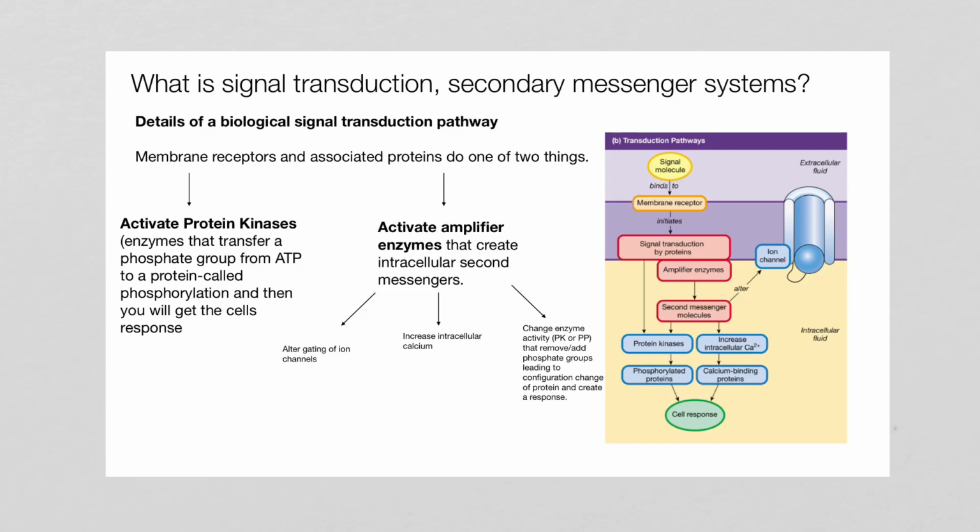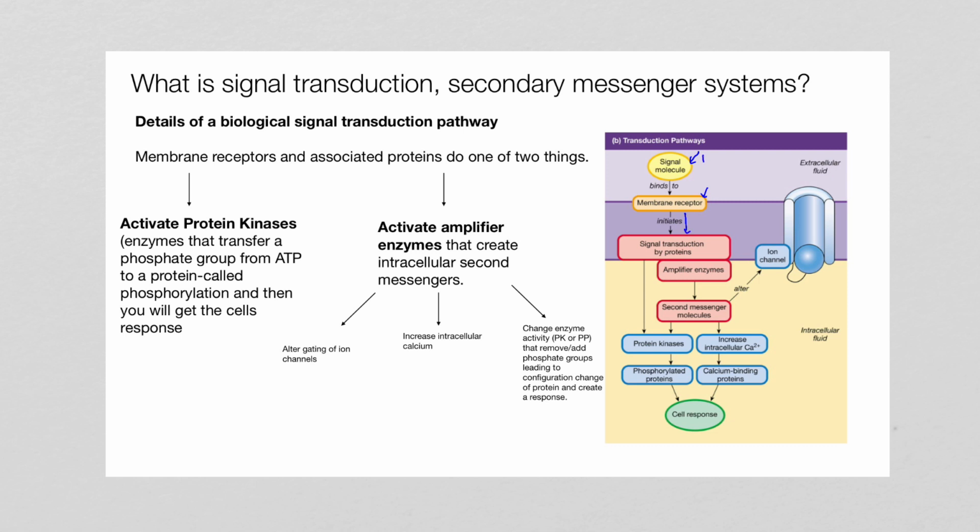All right, so if we're looking at the details here of this second messenger biological signal transduction pathway, membrane receptors and these associated proteins are going to do one of two things. So here you can see we have our signal molecule binding to that membrane receptor on the outside of the plasma membrane. Remember, it can't go through the membrane, so it has to bind to that receptor on the membrane. That binding to that membrane receptor will initiate the next response.